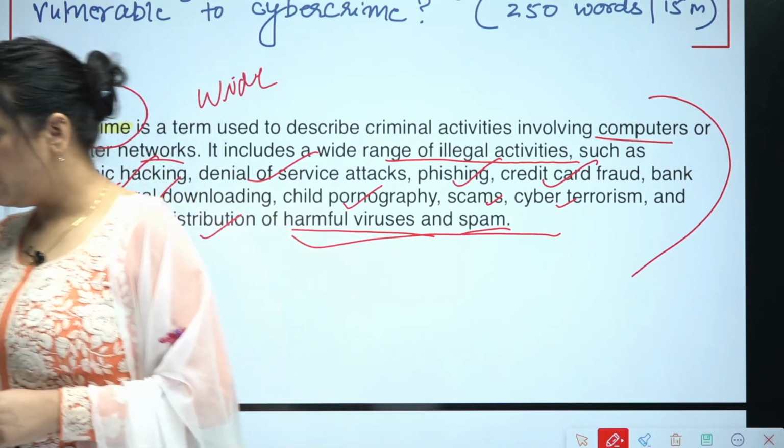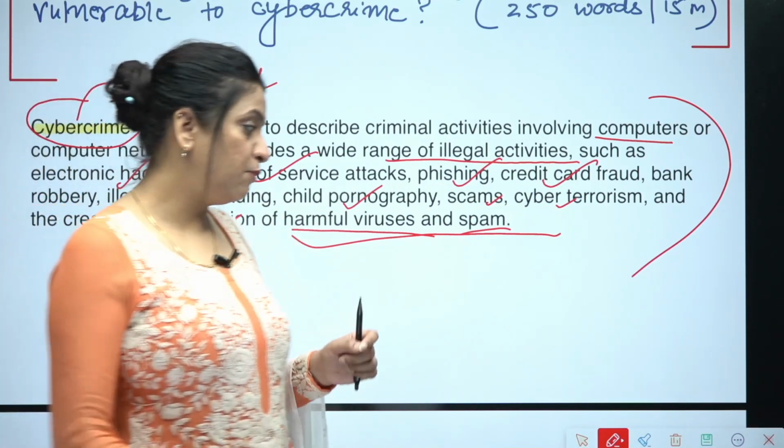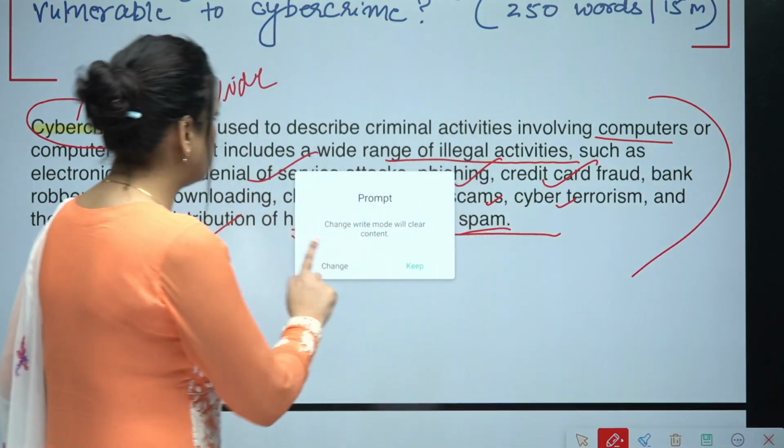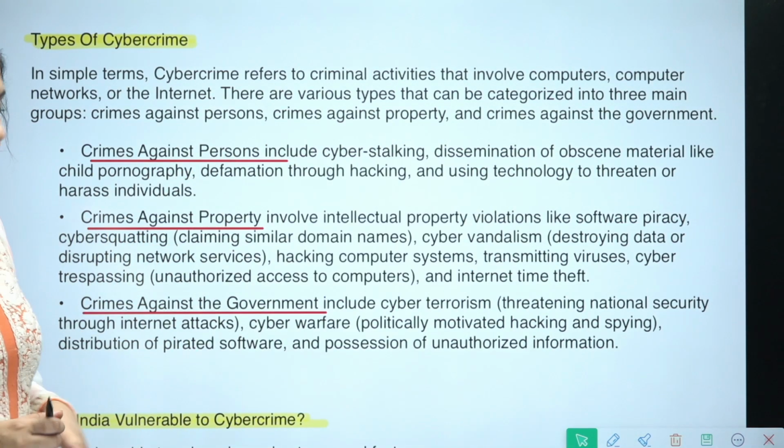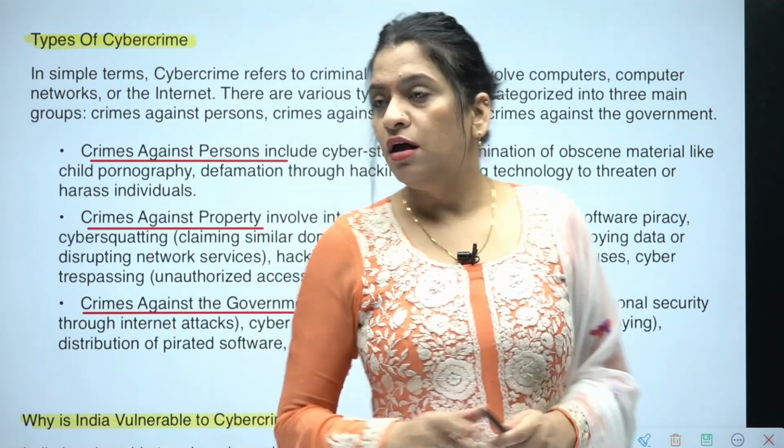Then further, what are the types of cybercrime? What are the types of cybercrime that you need to see? Crimes against persons, crimes against property, crimes against the government. So these are the types of cybercrime.